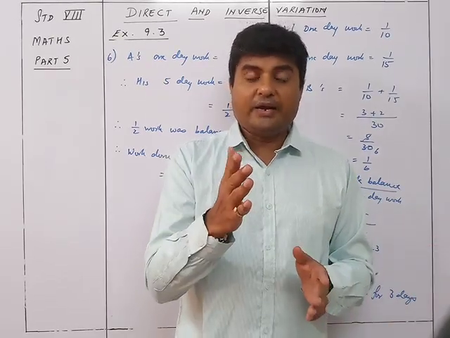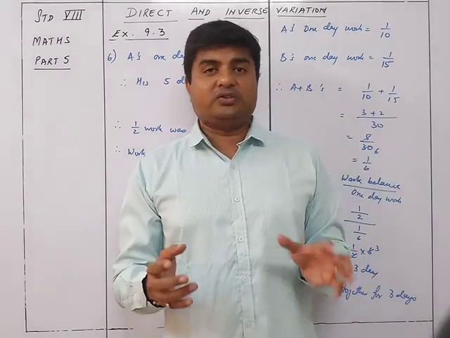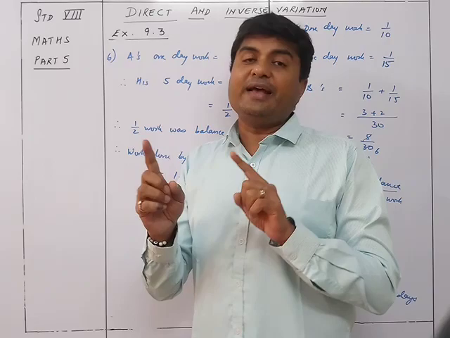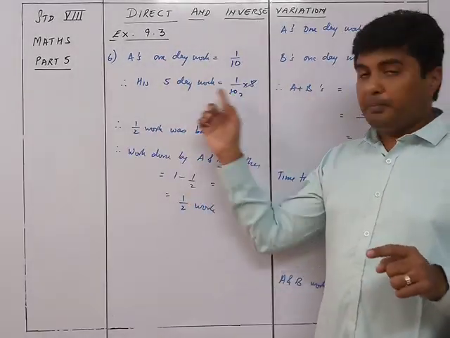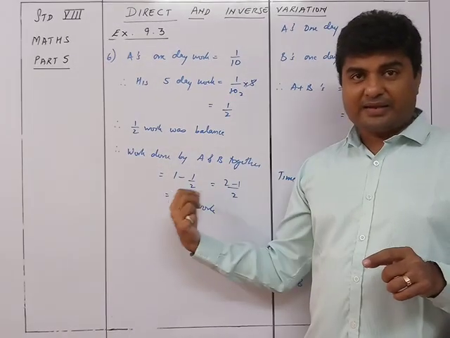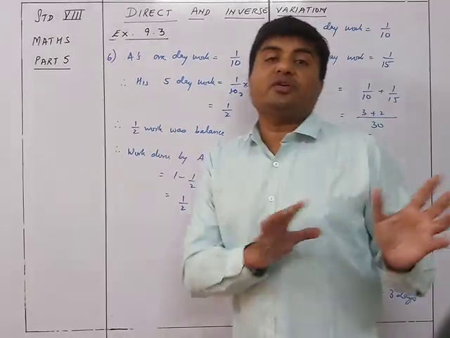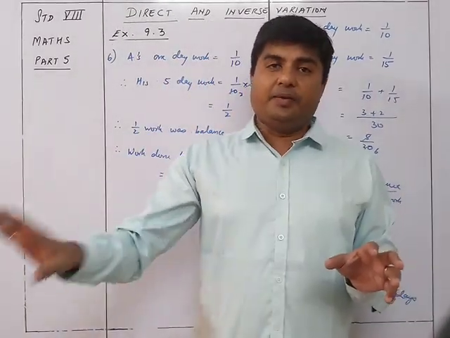So what we did was we found out that if A can do the work in 10 days, then in 5 days how much work he is doing, and accordingly we get to know how much work they did together. Subtracting that from 1, it was half. So half of the work was already done by A and B together, and then A completed the remaining half work.